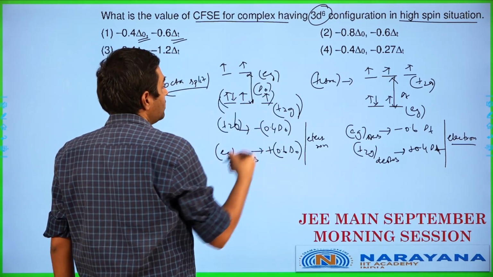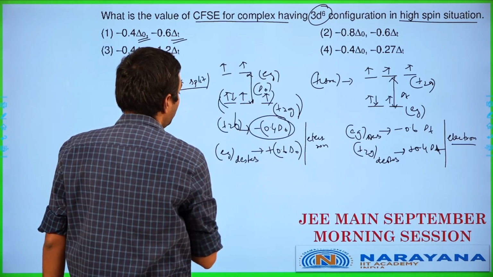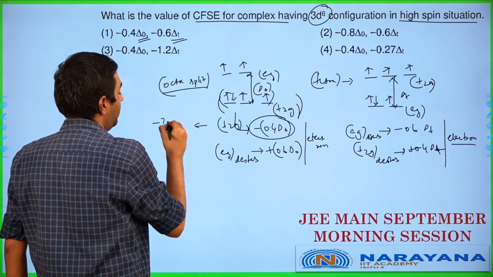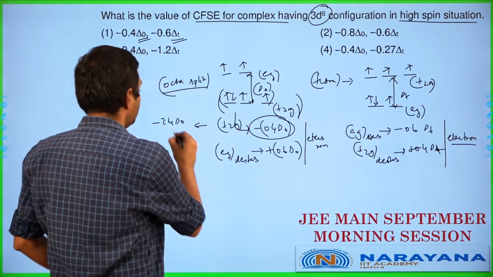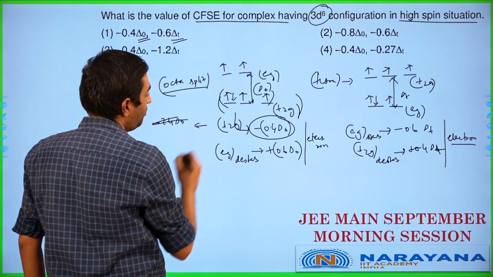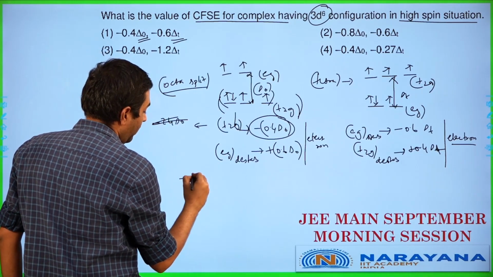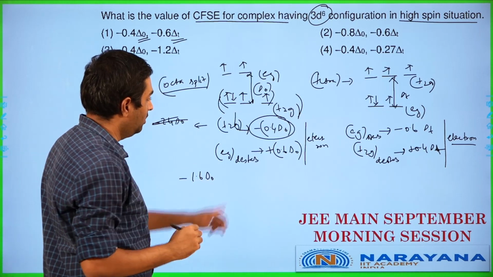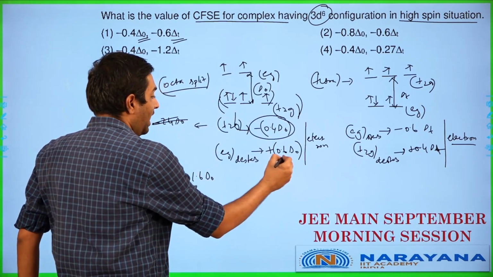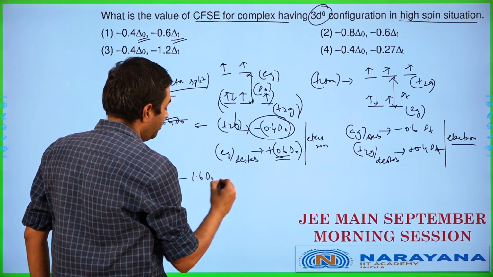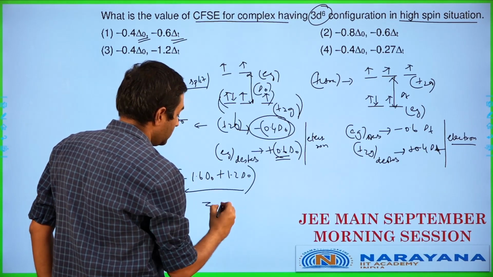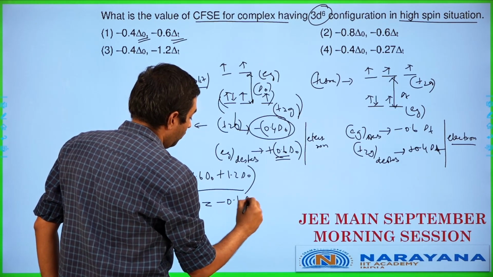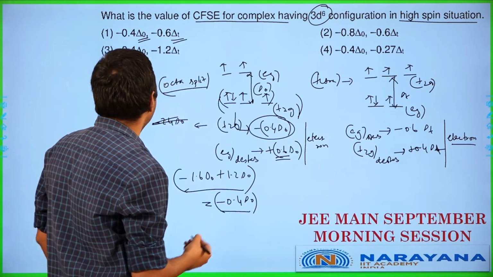So T2G here has got 4 electrons. 4 into minus 0.4, meaning it works out as minus 2.4 delta octahedral. Sorry, not minus 2.4, it's going to be minus 1.6 delta octahedral. And it's going to be 0.6 over here, so it's going to be 2 of them. So plus 1.2 delta octahedral, which effectively works out as minus 0.4 delta octahedral in this particular case.